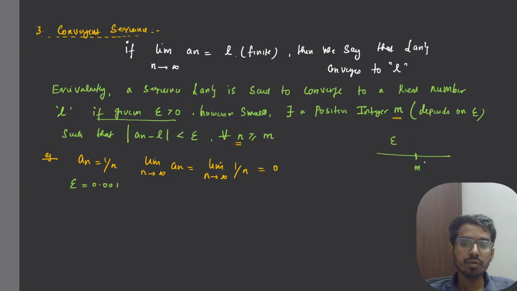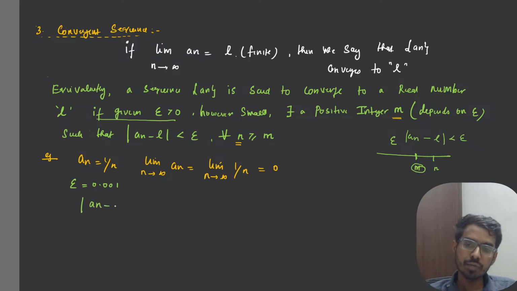After finding m, you take a number that is greater than m. For example, let us take n. Then the distance between a_n, that is this n that you have chosen that is greater than m, and the limit, the distance will be less than epsilon, that is less than 0.001. Now you have to find what is that m. So you have given me epsilon to be 0.001. Now I need to find m. We will find m now.